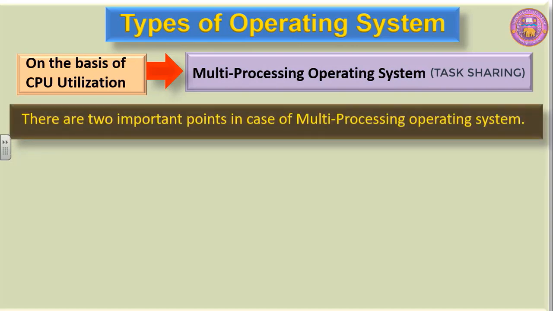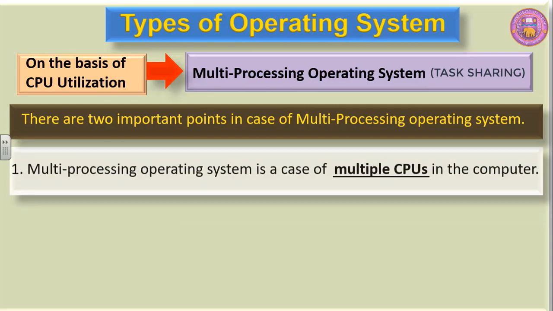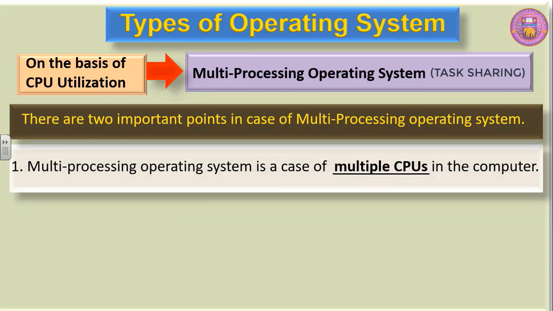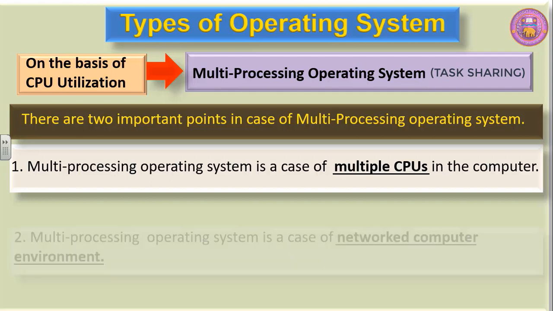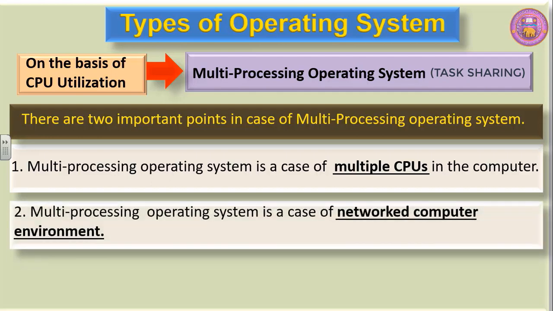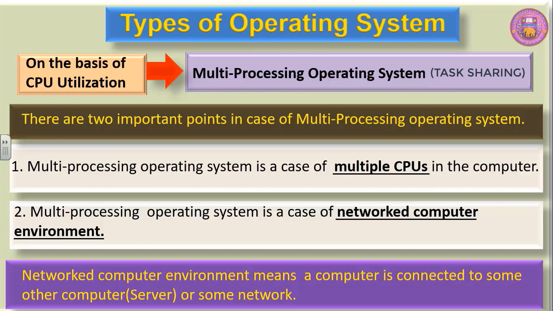There are two important points in case of multiprocessing operating system. The first one, multiprocessing operating system is a case of multiple CPUs in the computer. Second, multiprocessing operating system is a case of network computers environment. Network computer environment means a computer is connected to some other computer, that is server or some network.